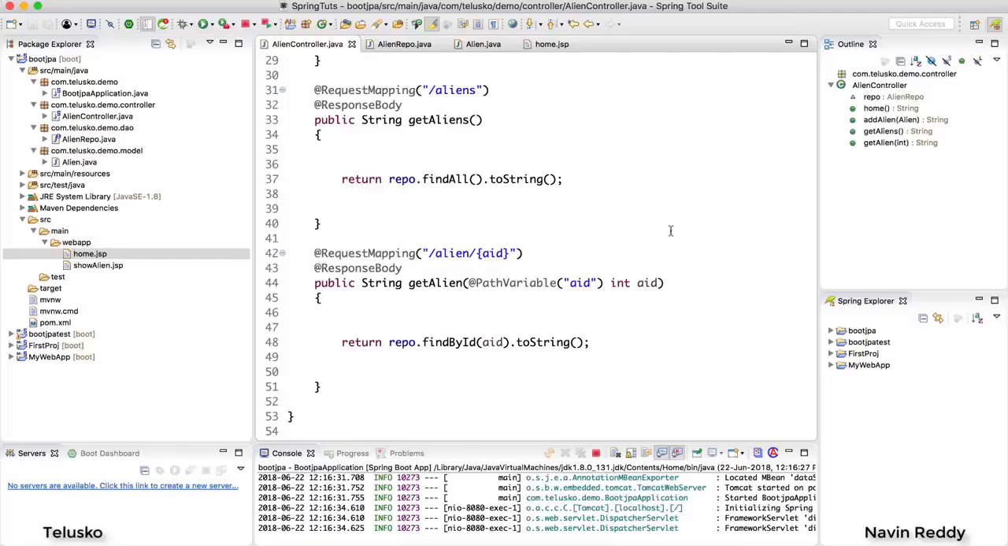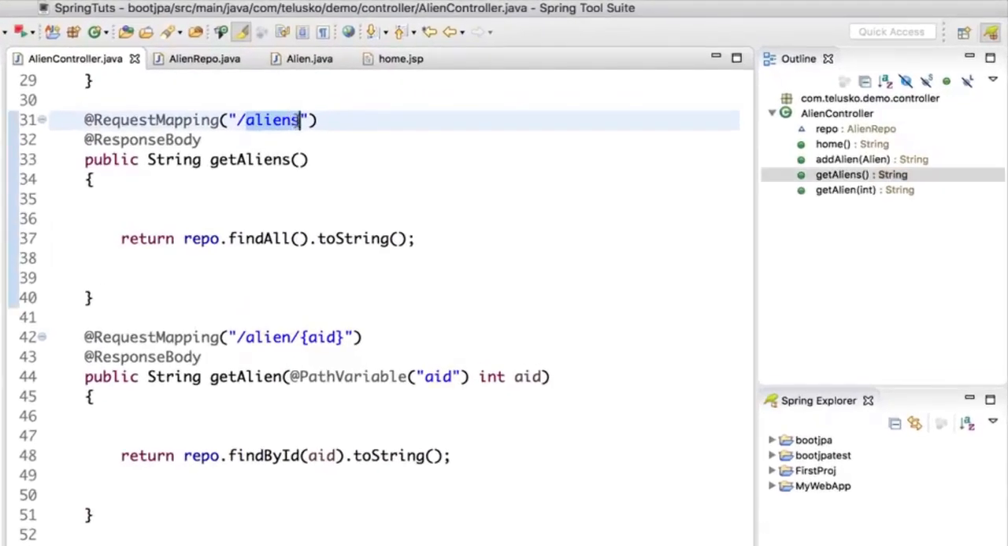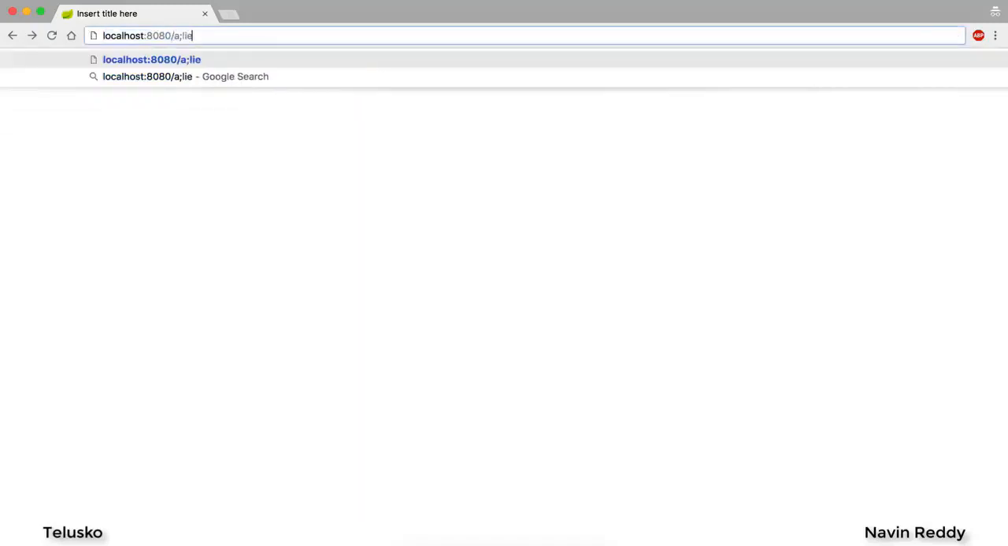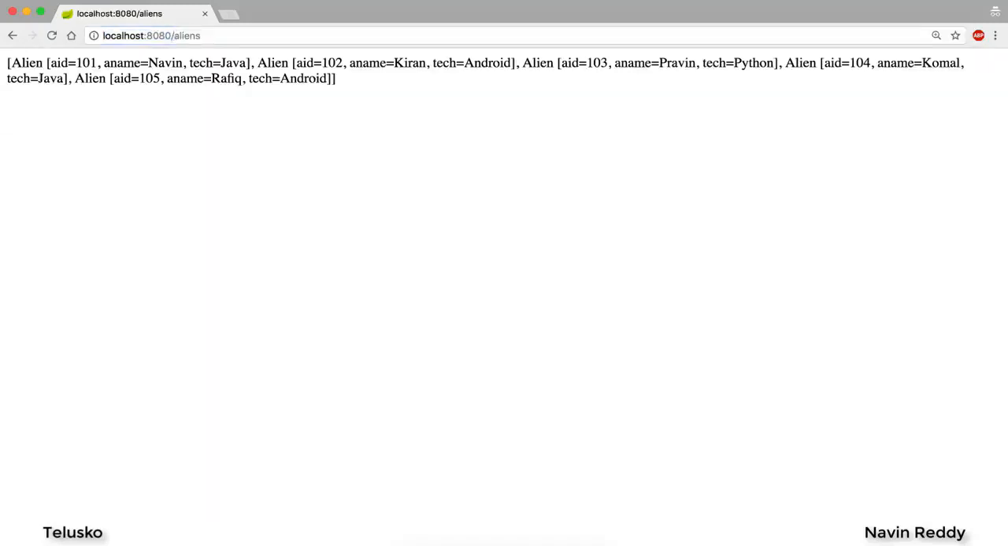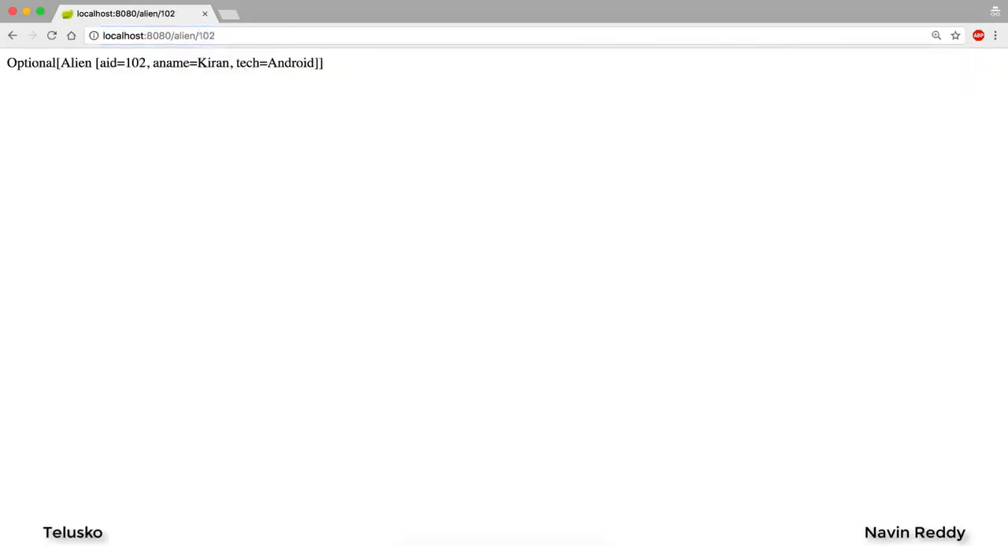Till this point, what we have done is we were able to create a resource. So when a user is asking for aliens, we will return a JSON or a list of aliens. And when a user is asking for a particular alien, you will return that particular alien. So we are trying to implement REST here. If I go back to the browser, if I say aliens, it should return the list of aliens, and we are getting that. And if I ask for a particular alien, let's say 102, we should be getting that.